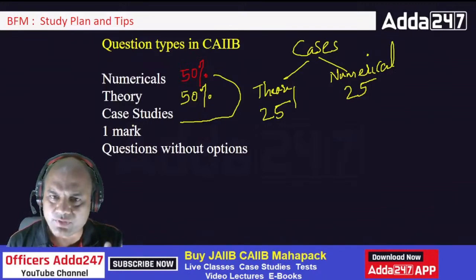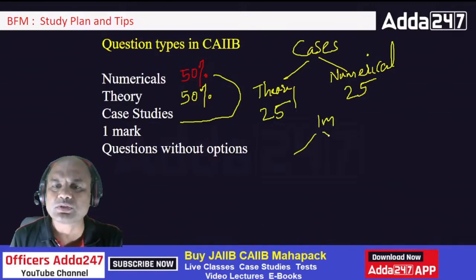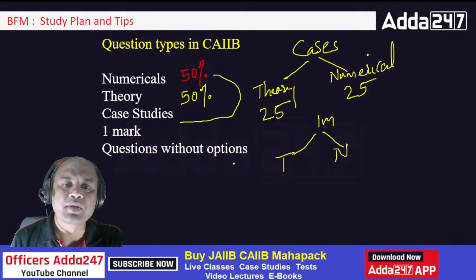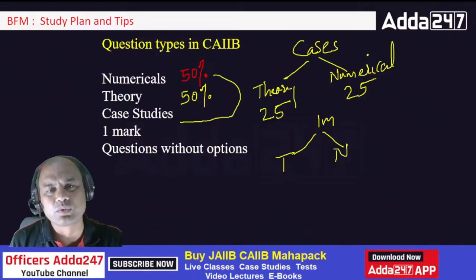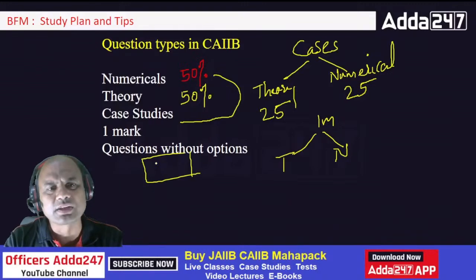So there also, 1 mark doesn't mean only theory. 1 mark can be theory as well as numerical. Again, theory and numerical, both. Okay. So questions without options, as I told you, that screen and that input, using that keypad, all those things. Okay, that one. So these are the question types.